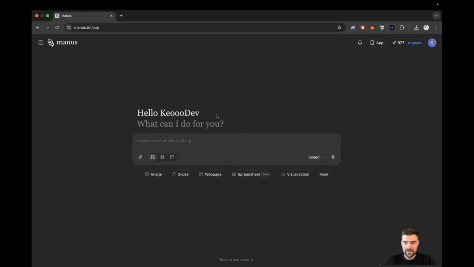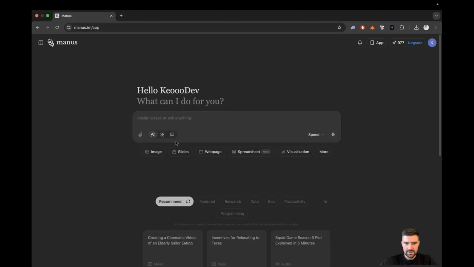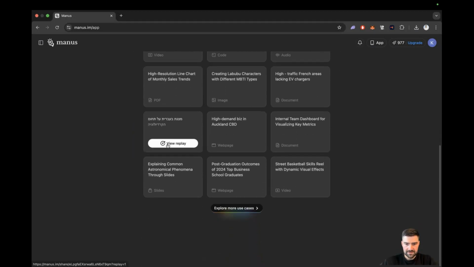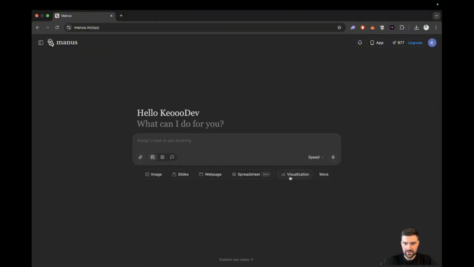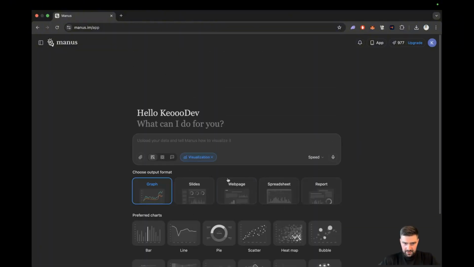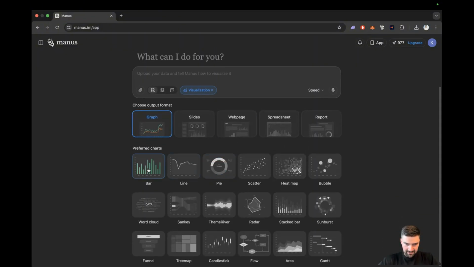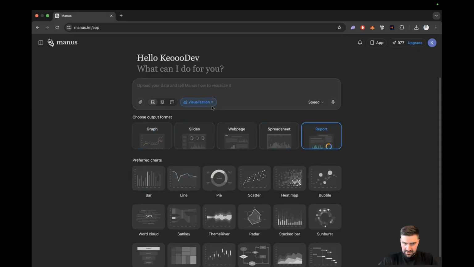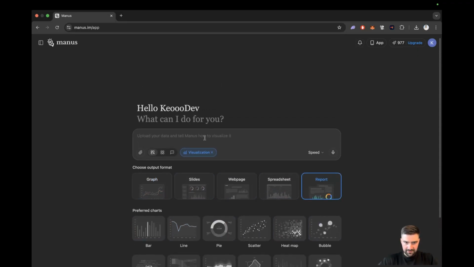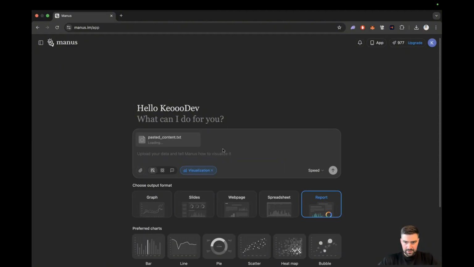Right, so let's give Manus a test now. Similar UI to the rest of them. I think all the chat websites are, but one thing I really like is you can generate graphs here as well. And we're going to actually go for the report because it's probably the closest thing to an infographic we've got. We'll use the speed option. Paste in the prompt. Let's go.